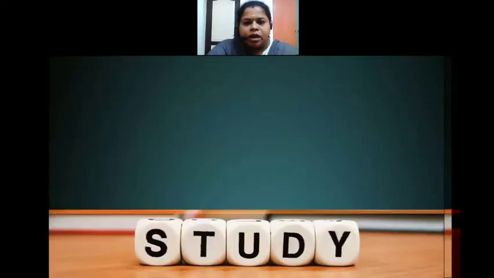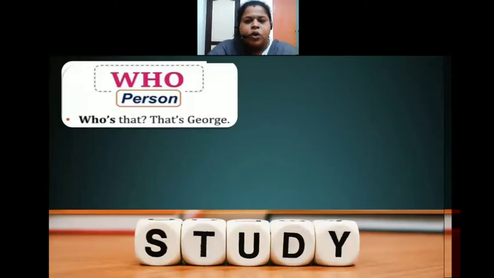How to start your question using question words. So who is related to a person. You're asking about some person. Who is your teacher? Who is your class teacher? Who is your father? Who is the president of India? Who is the chief minister of Tamil Nadu? If your question is related to a person, you have to start with who.